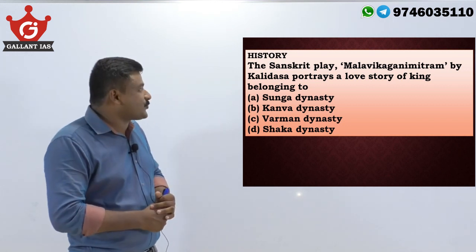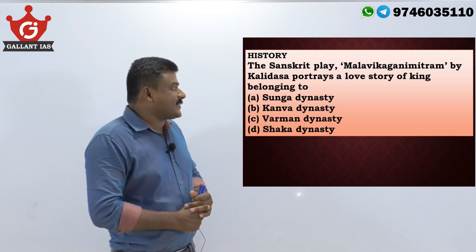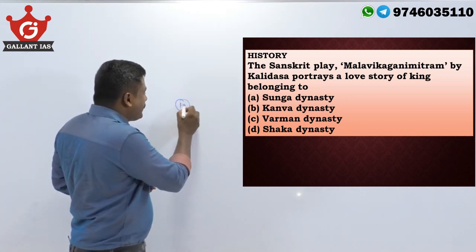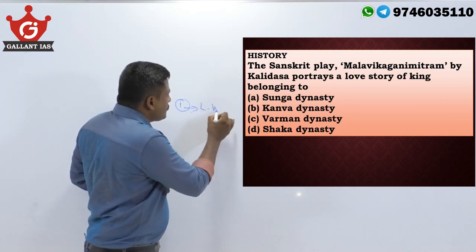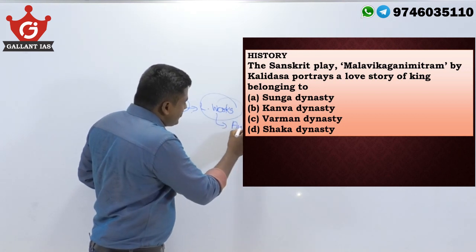Our first question, history. Sanskrit play Malavika Agnimitram by Kalidasa portrays a love story of the king belonging to. So this is again an important topic: the major literary works and their authors.